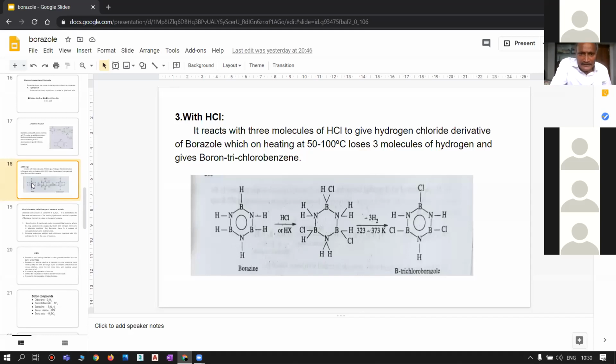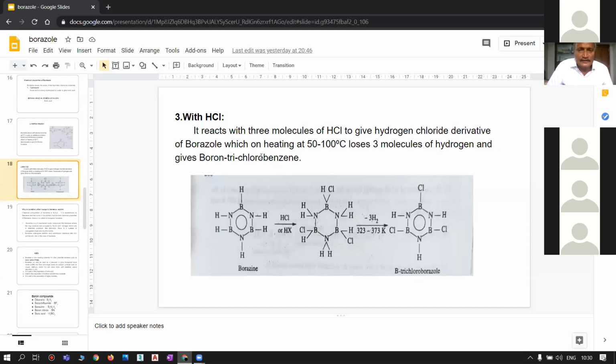So here in this reaction there is a little mistake: boron trichlorobenzene I have written, but please make a little correction. It is not a benzene, it is a borazine. It is a typing mistake from my side.